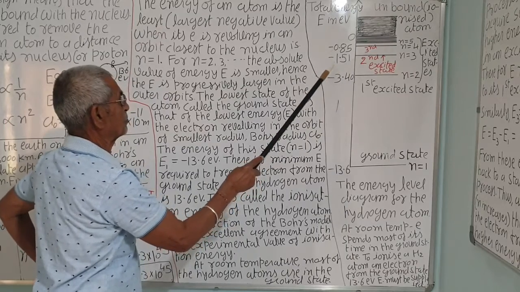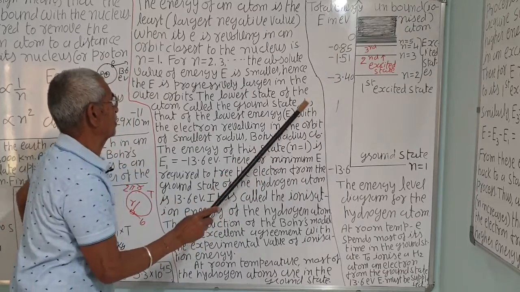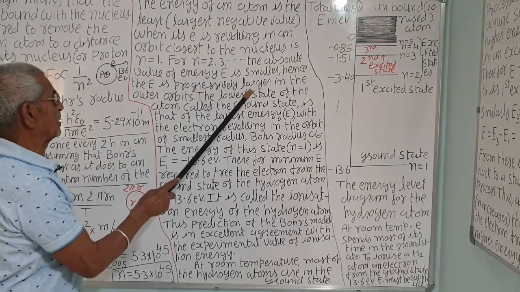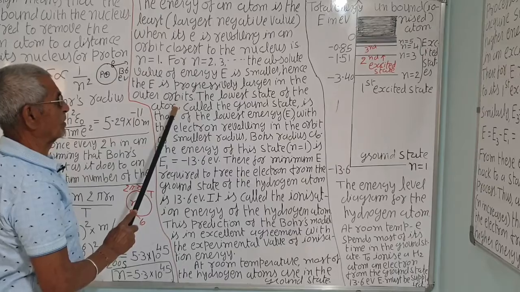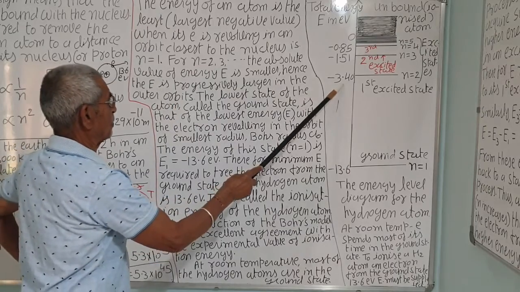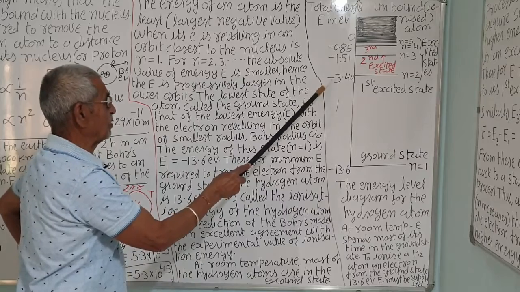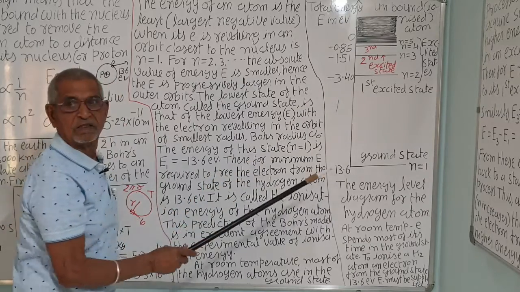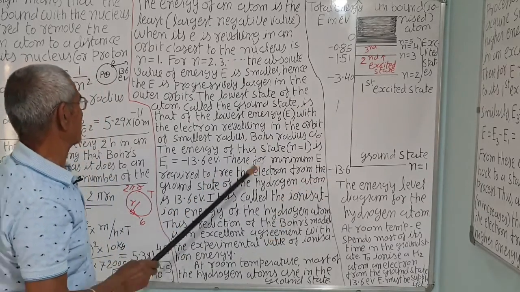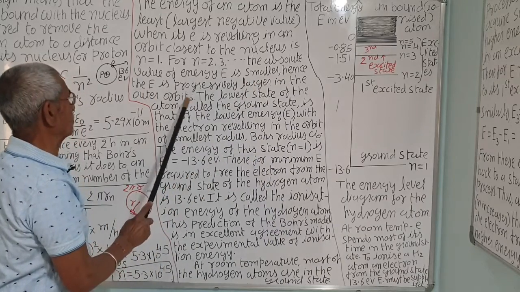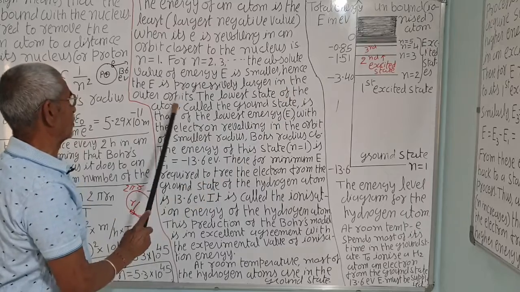Hence, the energy is progressively larger in the outer orbit. The absolute value is smaller, but actually it is negative, so it is larger. Minus 3.4 is more than minus 13.6, correct? So, hence the energy is progressively larger in the outer orbit.